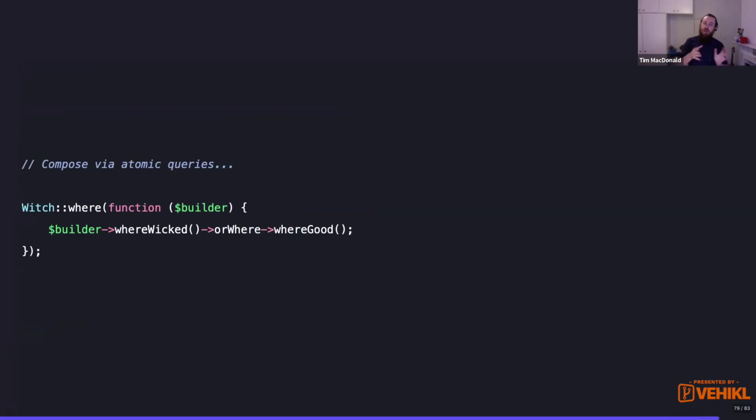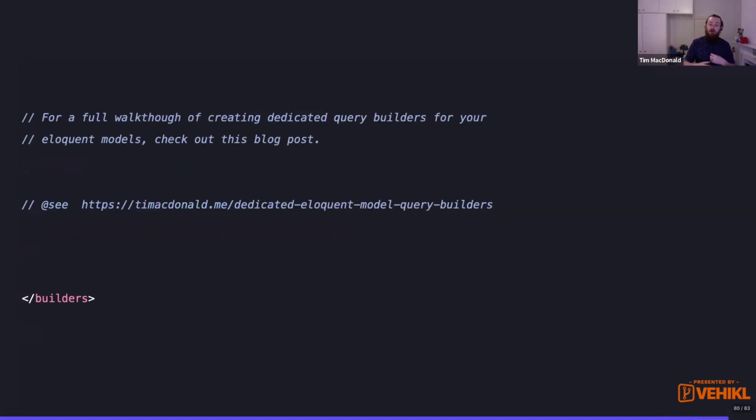Don't create this where wicked or where good. Do that with the builder. Call where wicked or where good. So that will make sure that you can compose these things, because then we're going to need where wicked and we're going to need where good in other places as well. We've now got these jigsaw pieces that we can click together to create the right queries that we need. So for a full walkthrough of this that we just went through, and some talk about the refactor and the caveat, you can check out this blog post that I've written if you want to check out more.